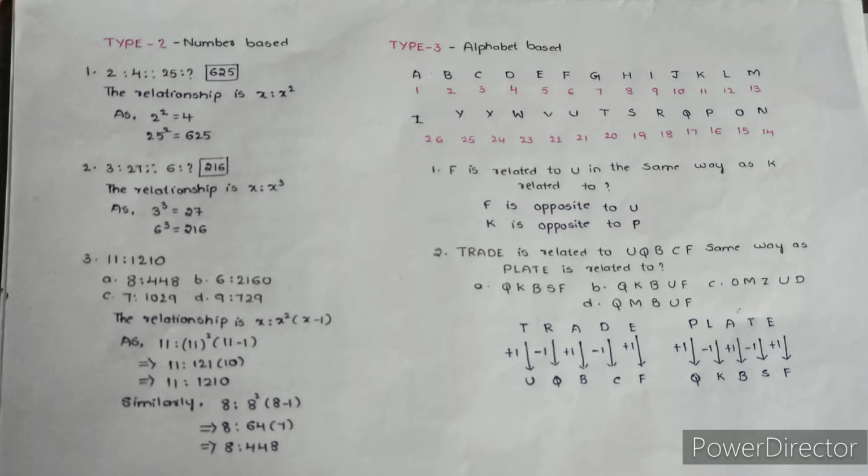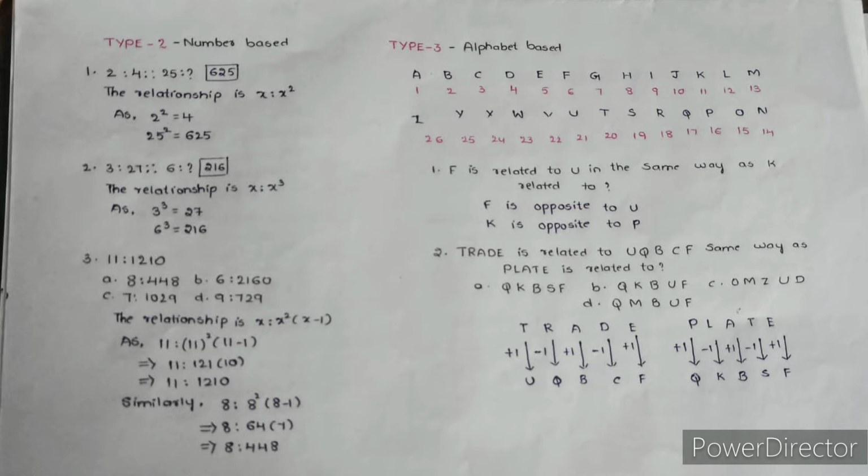So here first, before solving any question related to alphabet, from A to M, you have to put numbers from 1 to 13, and from N to Z, you have to write numbers in reverse order. That is from 14, 15, 16. You have to come from right to left. Okay, this is how you write alphabets. So this is a basic thing that you should do.